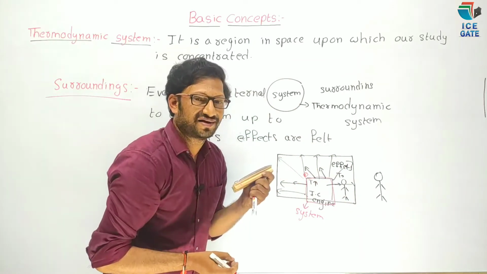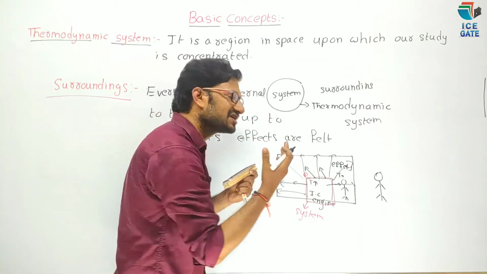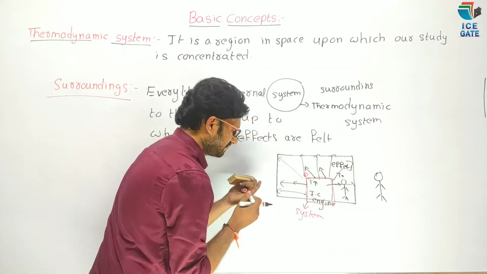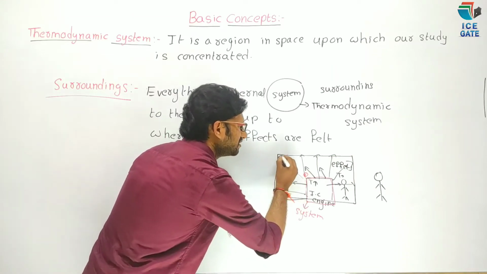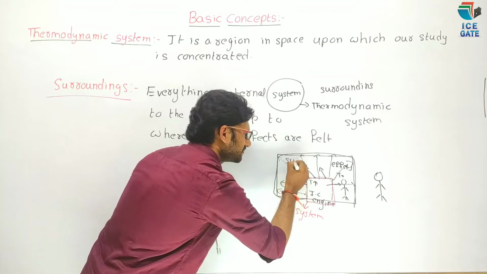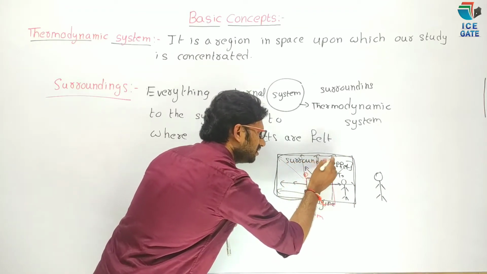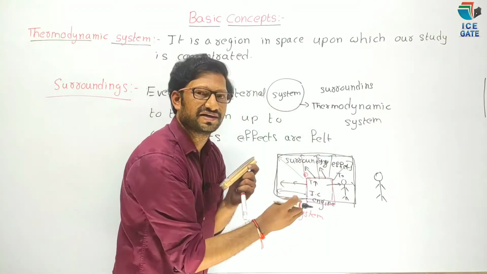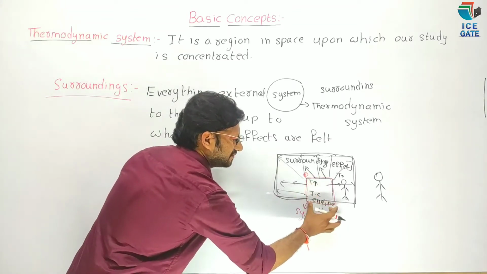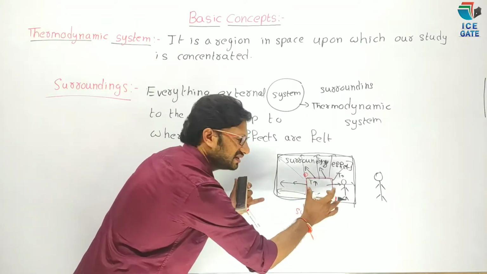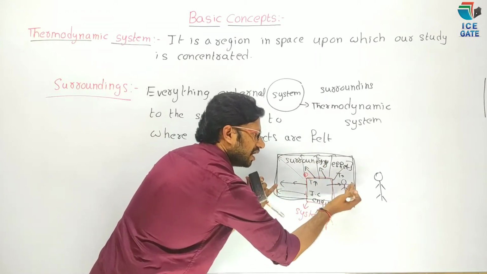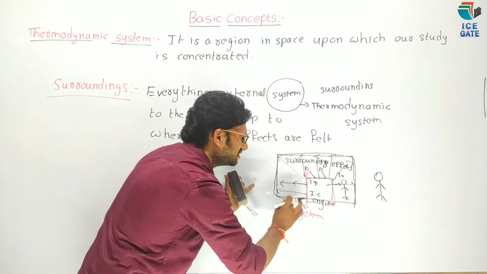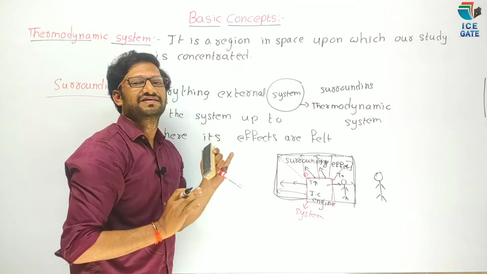Now we have to say up to where we have to consider as surroundings: up to where the system effects are felt. Now this is the surroundings. Now we have to consider the total room as surroundings. Hope you understood what is meant by surroundings. Everything external to the system. This is system. Everything external to the system up to where the system effects are felt. Now this part is considered as surroundings.